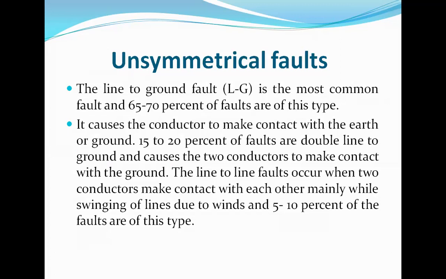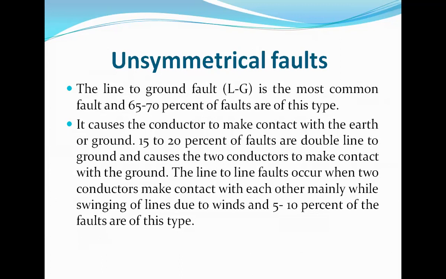Next, it causes the conductors to make contact with the earth or ground. 15 to 20% of faults are double line to ground and cause two conductors to make contact with the ground. So if two conductors are in contact with the ground, then it is a double line to ground fault.